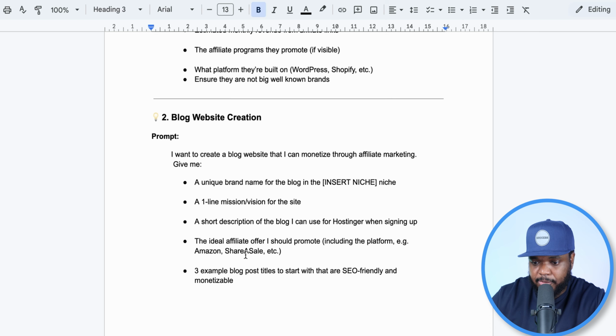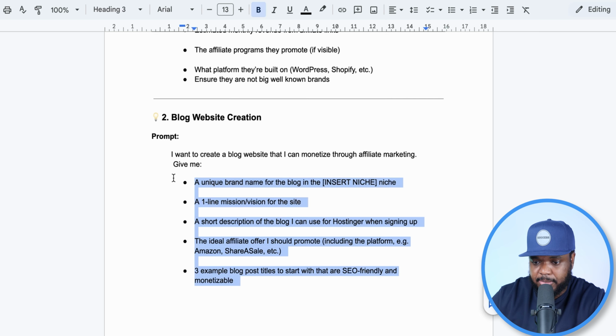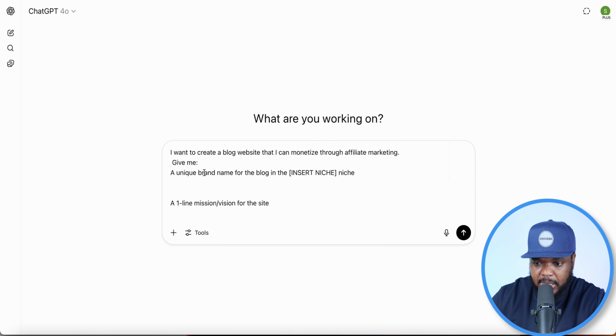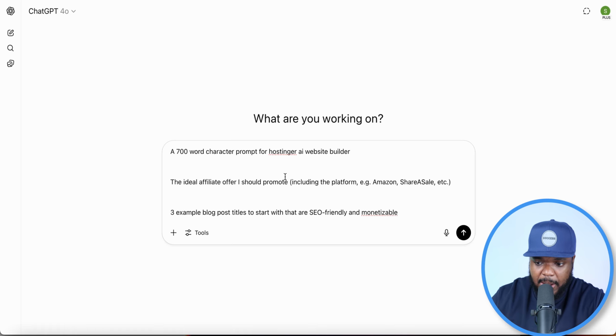So if I just come over here, I'm going to copy this prompt. I'm going to paste it in there just like this, and I'm going to make the necessary change. So I'm going to change this again to social media education for the niche. Everything else seems okay. So what I'm going to do now is just click on enter.